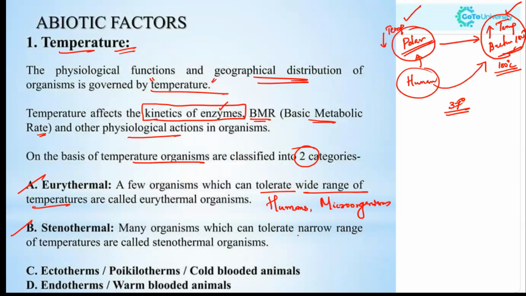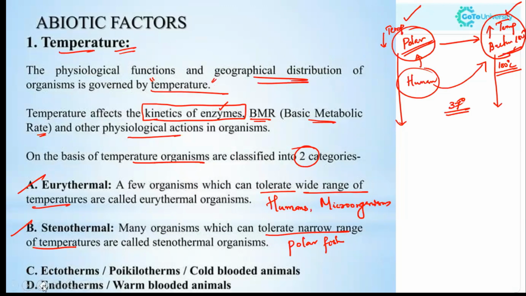Stenothermal are the organisms which can tolerate a narrow range of temperatures. For example, the polar fish, the organisms which can survive in Antarctica. Also some coral reefs and high altitude organisms are stenothermal. They can't survive in a wider range. They can either survive in the polar region or survive in the high temperature region.